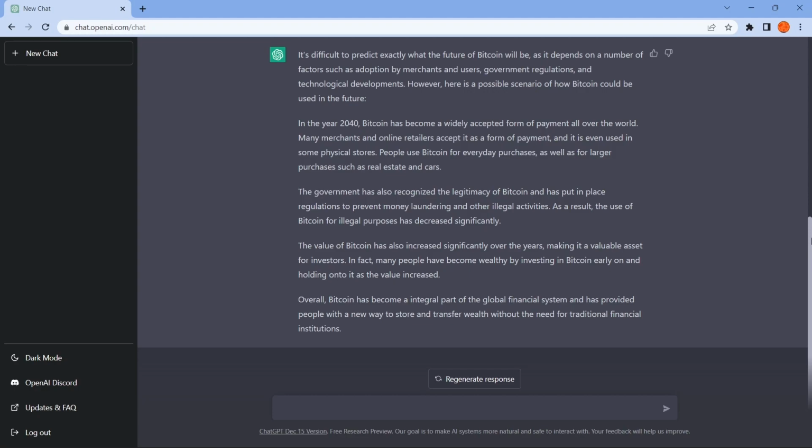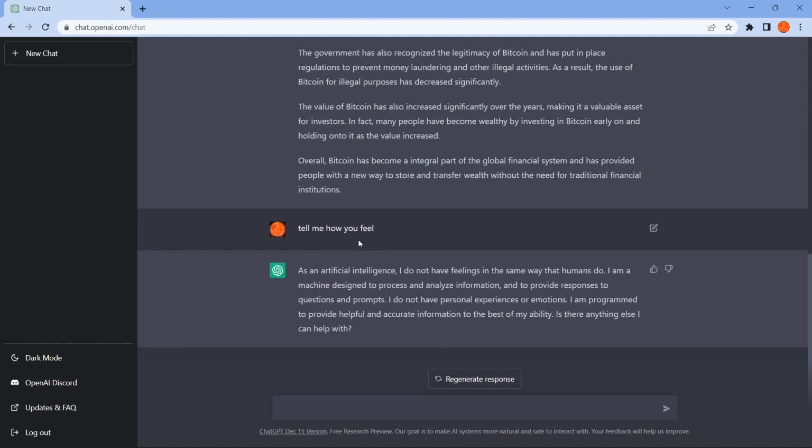Although you can chat with it and it is an amazing tool to get answers to your questions, it doesn't have any feelings. So let's ask it, tell me how you feel, and see its answer. So as you can see, we asked it how it's feeling and it answered, as an artificial intelligence, I do not have feelings in the same way that humans do. I'm a machine designed to process and analyze information and to provide responses to questions and prompts. I do not have personal experiences or emotion. I am programmed to provide helpful and accurate information to the best of my ability. Is there anything else I can help with?